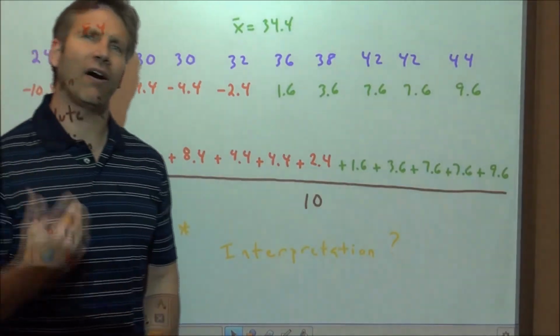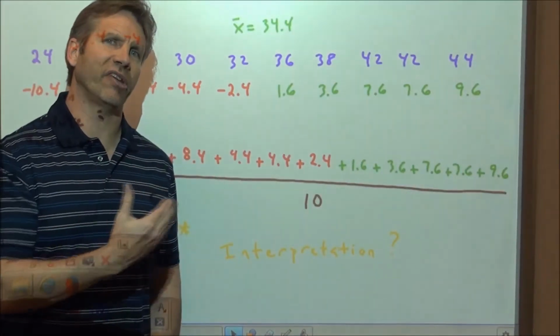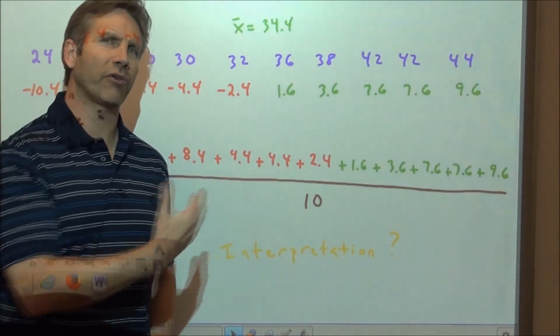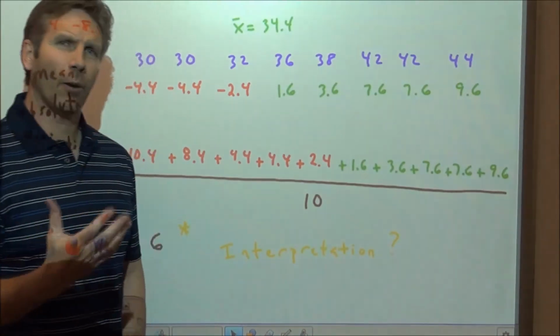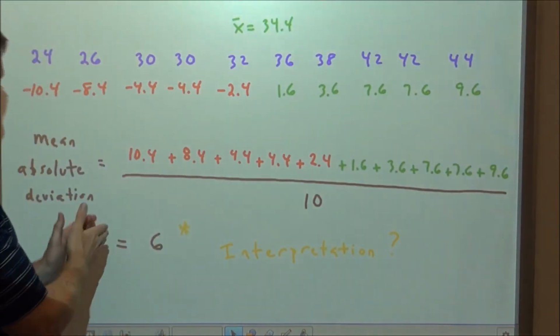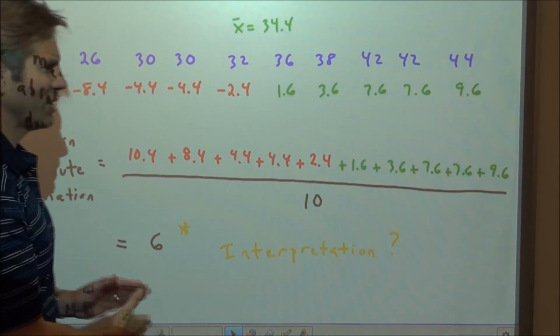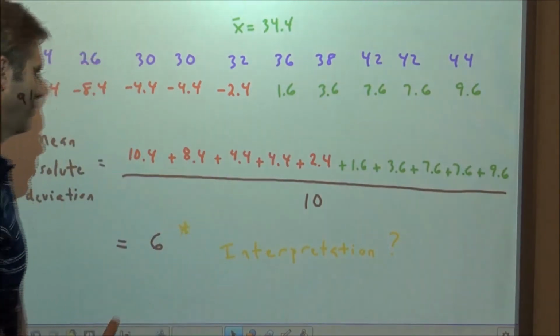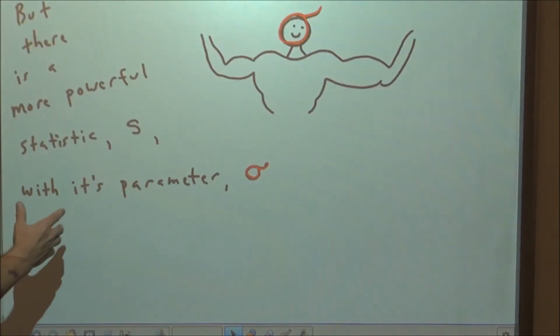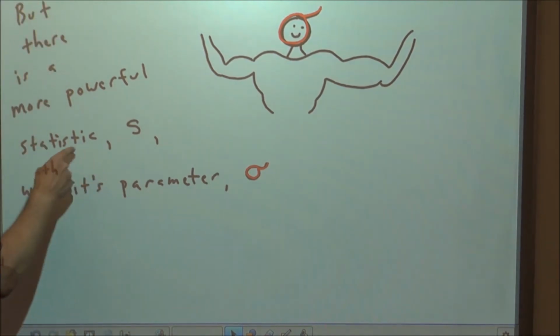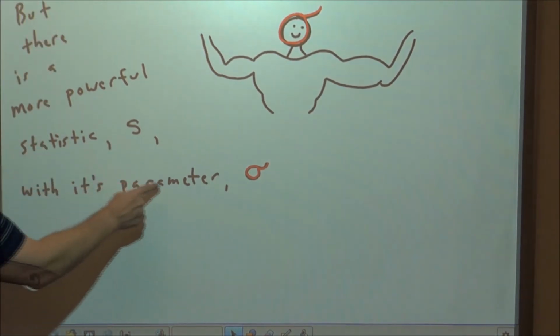Well, that would be that on average each score is about 6 units away from the mean in one direction or the other. So that helps us out. So the bigger the mean absolute deviation, the more spread out the scores are. But that takes us up to an even more powerful statistic, S, the standard deviation, and its parameter, sigma,